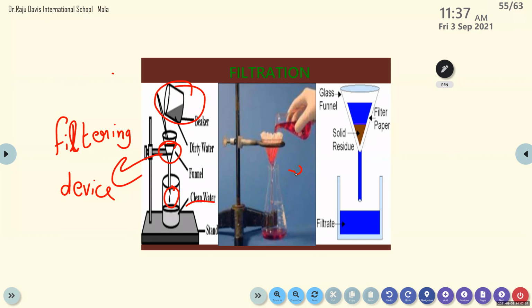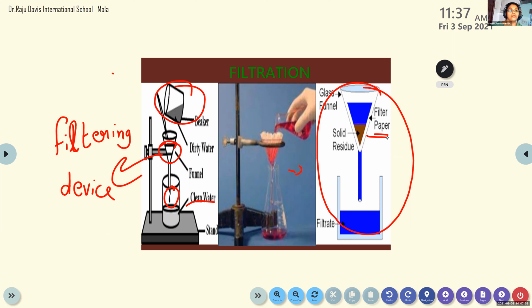Okay. And similarly, the third picture is also another method. And here, instead of the funnel, what we use is a filter paper. Filter paper is a plain paper, not A4 size sheet paper. Okay, A4 size sheet paper is not the one. You have a thick tissue. It looks like a tissue paper, but it is thicker.